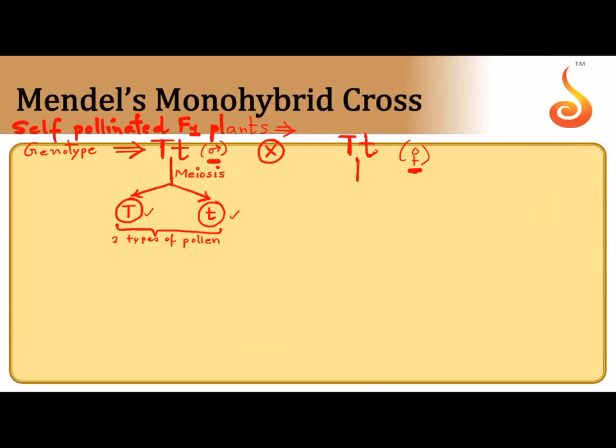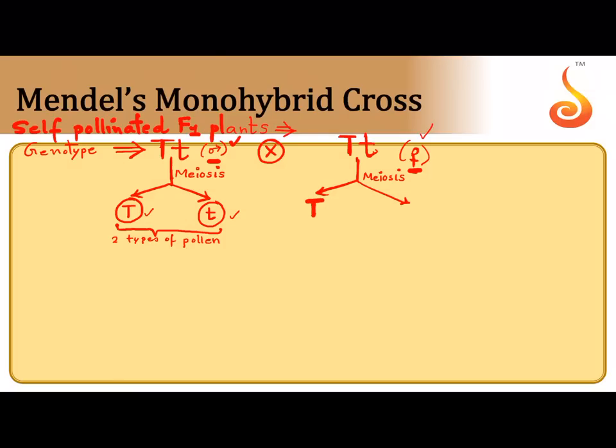The same way here also. If this plant is to undergo meiosis, why should it undergo meiosis? Because it has to produce egg in the gynoecium, isn't it? Gynoecium means the same flower and the same plant acts as a female. When I say female, we have to take gynoecium into account. When I say male, we have to take androecium, anther into account.